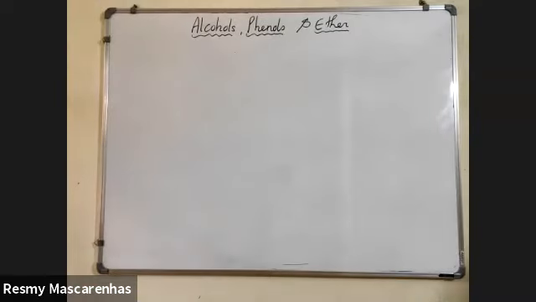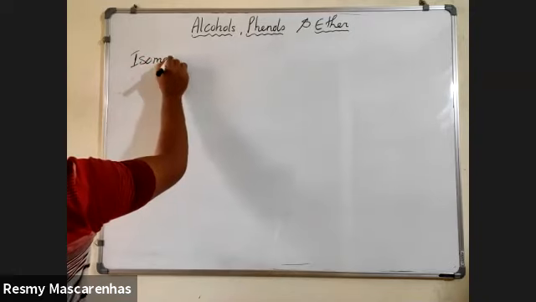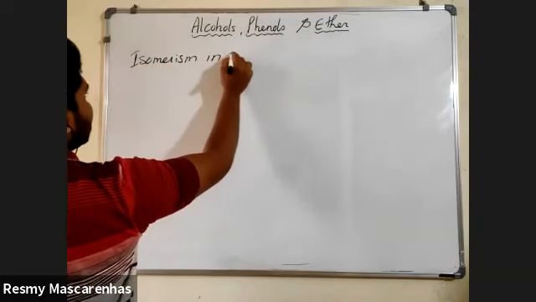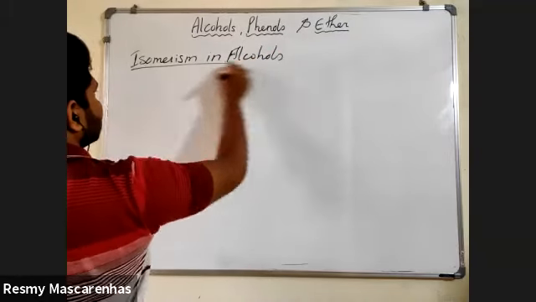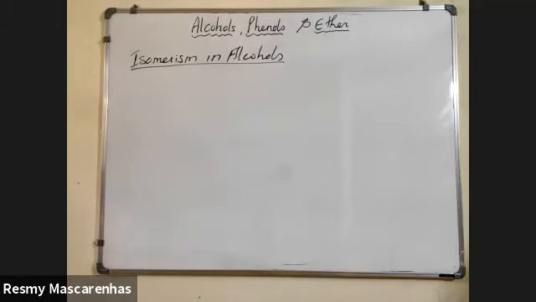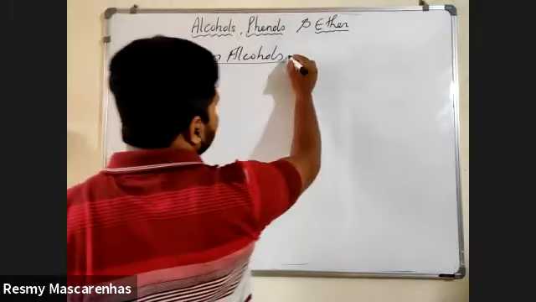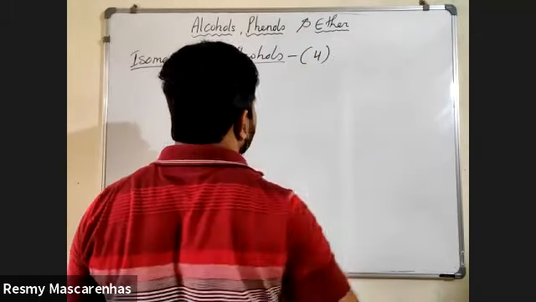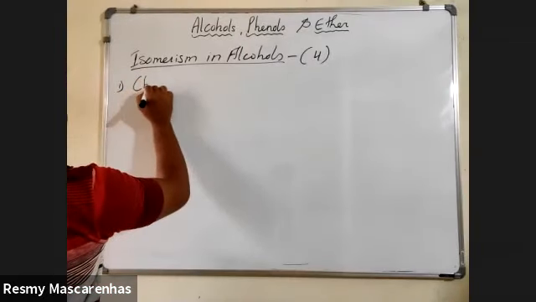Next is isomerism in alcohols. Next concept is isomerism in alcohols. Take down fast. There are four isomerisms shown by alcohols. So how many isomerisms are shown by alcohols? Four. First is chain isomerism.